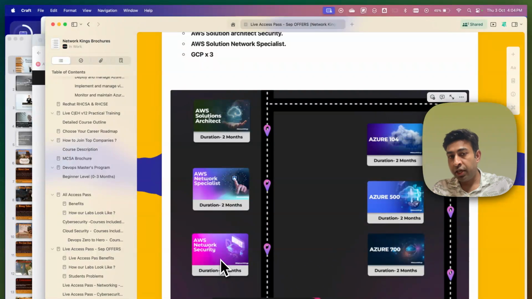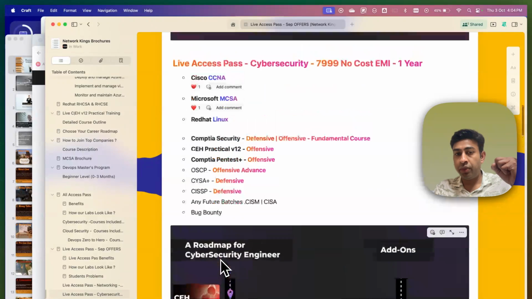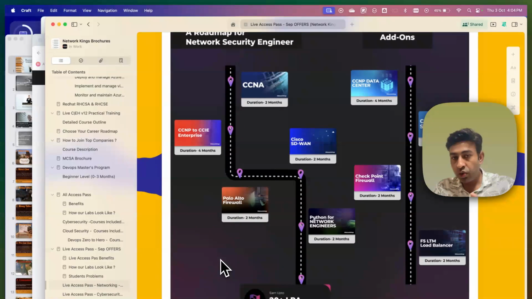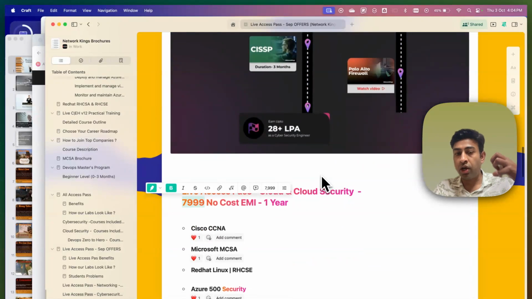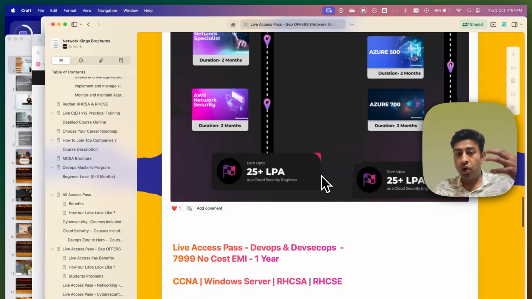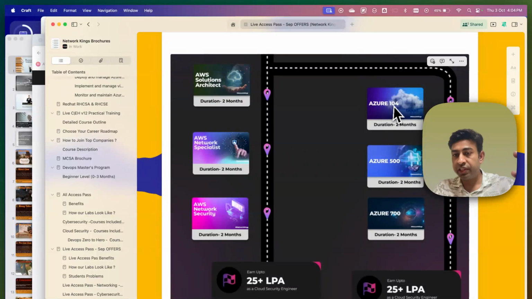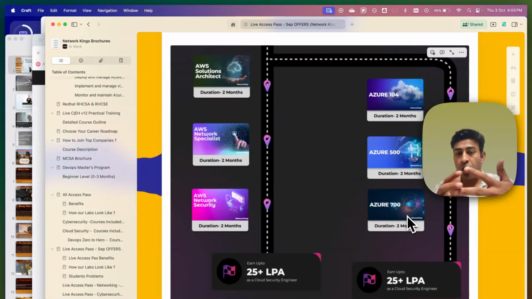The people who are in networking and want to get into cloud security or maybe DevOps, we still recommend this package, because if you are already in network security, you can revise your content from the network security courses, plus you can start learning all our batches where you want experience, like cloud security. Go with the Azure 104, 500, 700, and easily, if you are on 10 lakhs or 12 lakhs, you can jump into cloud security with more than 20 to 25 lakh CTC.